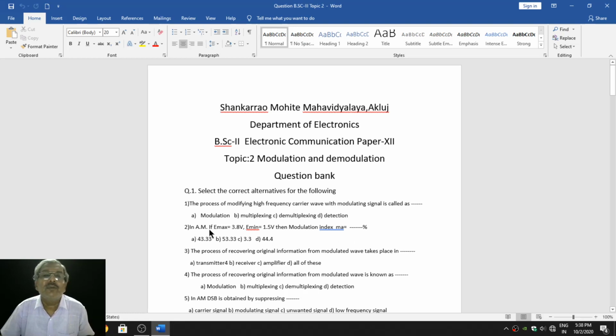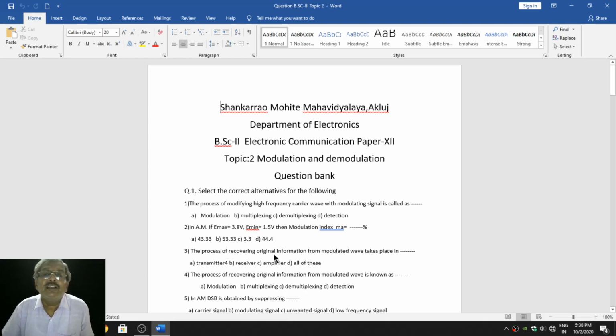Second one is in amplitude modulated wave, if E maximum is 3.8 volt, E minimum is 1.5 volt, then modulation index MA equal to dash dash percentage. You go through the video lectures, you will get the formula, get it solved and write the answer.